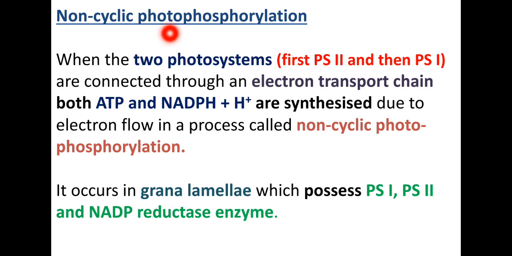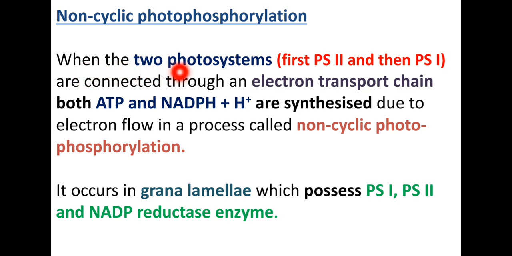In our earlier class, we studied electron transport, the Z scheme of electron transport, connecting PS2 and PS1. In this context, the Z scheme of electron transport and the non-cyclic photophosphorylation, I am going to repeat once again because both are integrated parts. Let us observe them.